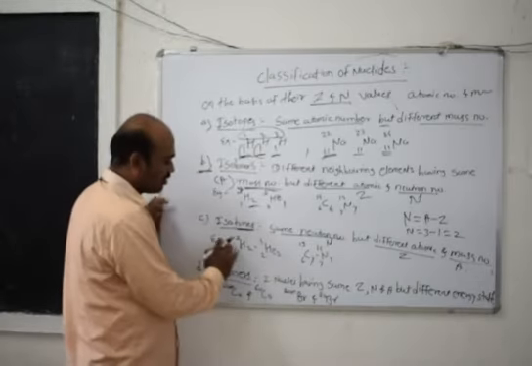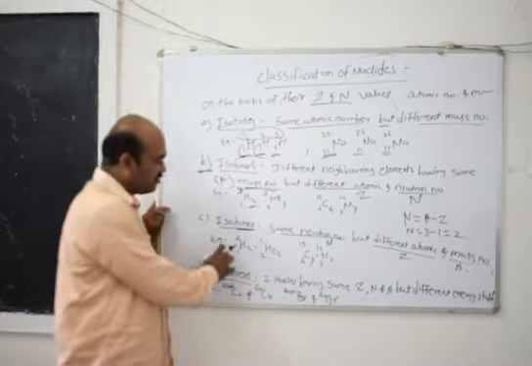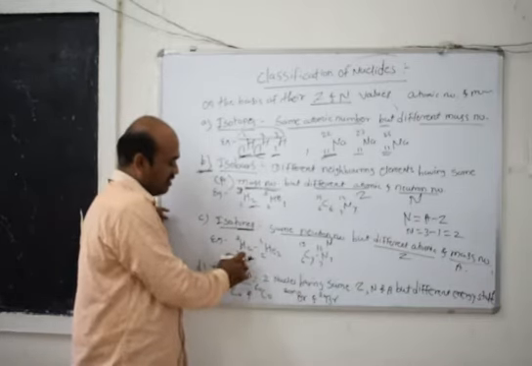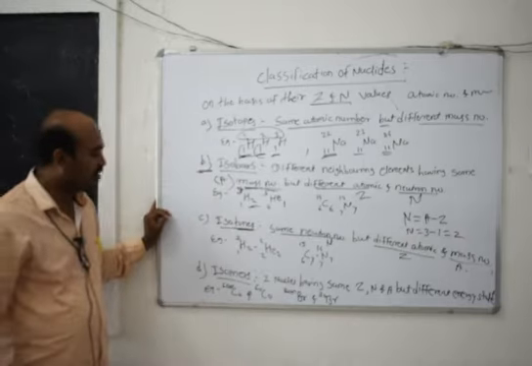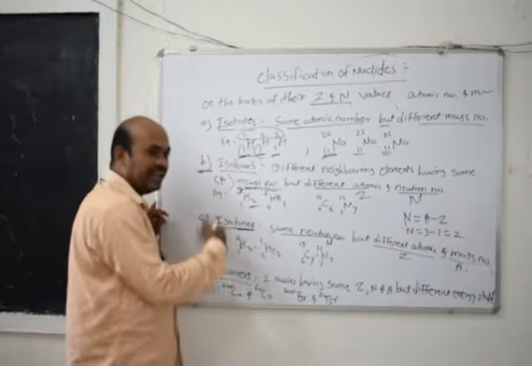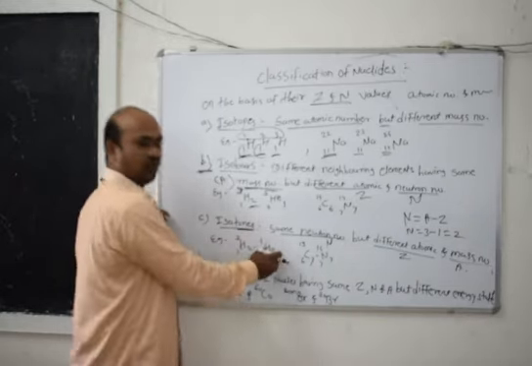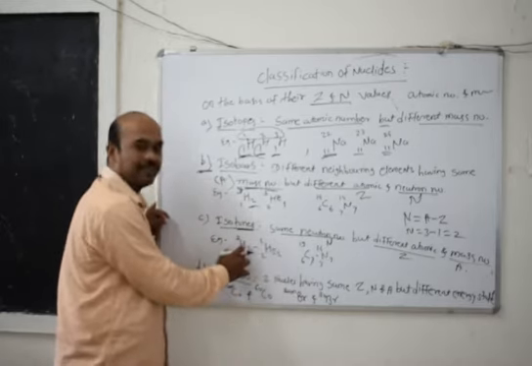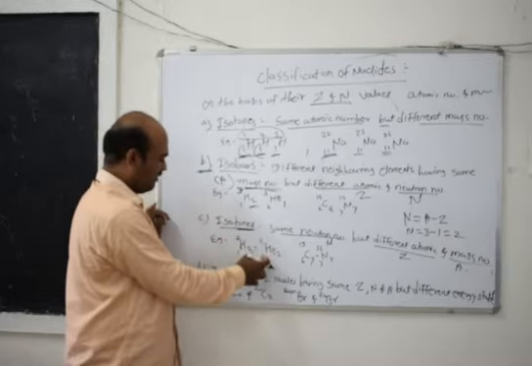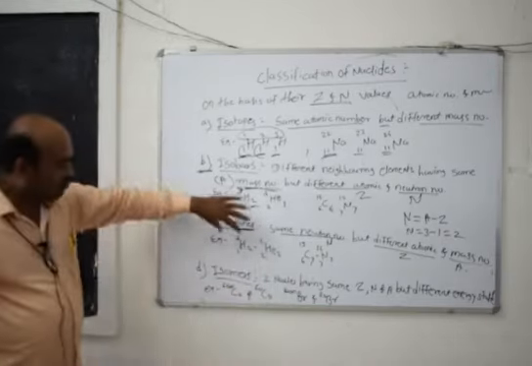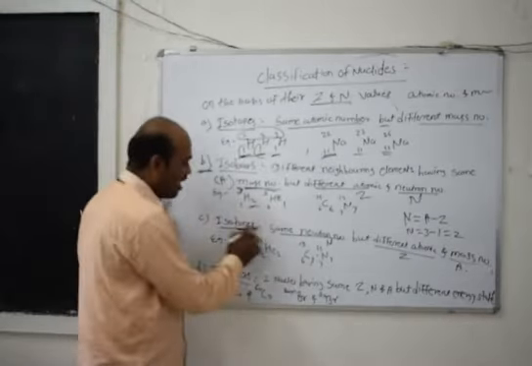Then an example, hydrogen and helium. These two elements are neighboring elements. Hydrogen has mass number 3, that is tritium, and neutron number 2. Helium has atomic number 2, mass number 4, and neutron number 2. So the neutron number is the same, while the mass number is different, 3 and 4, and the atomic number is different, 1 and 2. Only the neutron number is the same, and this is called isotones.